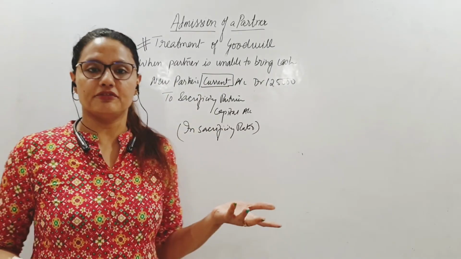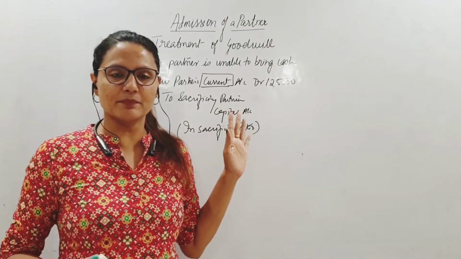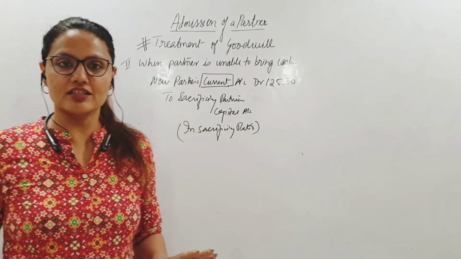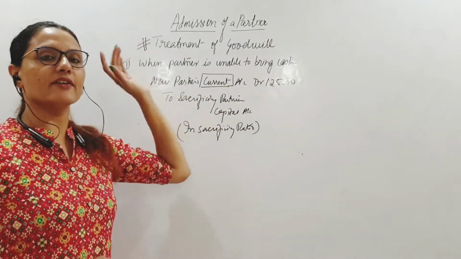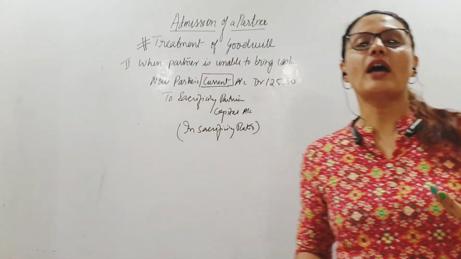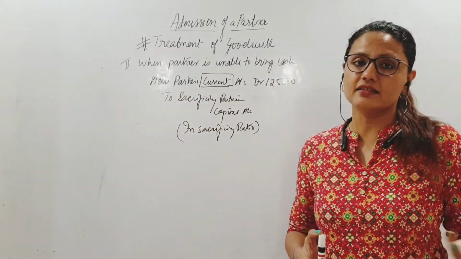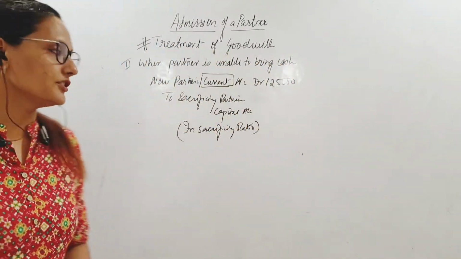There is no PFG here because he did not get any PFG, but the benefit has gone to the sacrificing partners. उनका कोई नुकसान नहीं होना चाहिए because they are sacrificing, they should be compensated. But since he did not get cash, we have debited the new partner's current account. This will show as a debit till he gets the cash for it. Simple, isn't it? So this is how we do it.